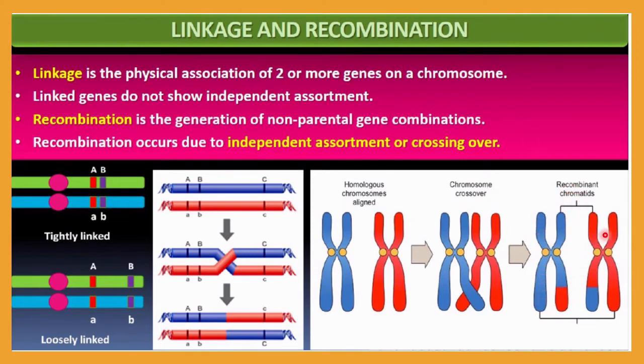Here you can see the whole red color and whole blue color is a non-recombinant chromatid. Okay, so you must get the idea of what recombination is. Recombination is the generation of a non-parental gene combination. Recombination occurs due to independent assortment or crossing over.